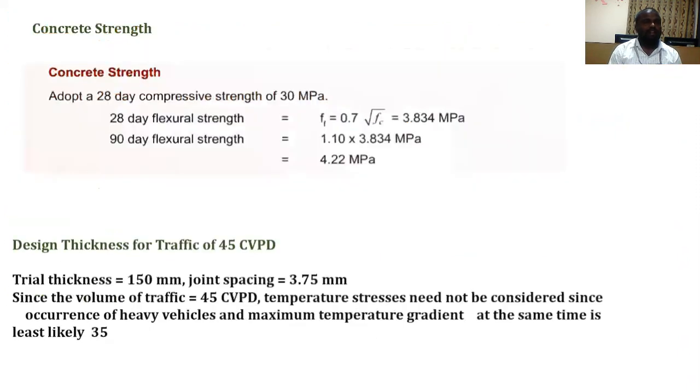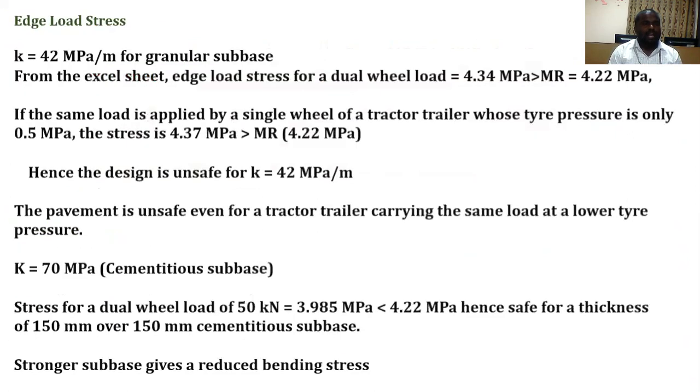the stresses. For the determination of the concrete strength, we have followed the equation for 28 day flexural strength, 90 days flexural strength. For the design of traffic for 48 CPA, at trial thickness, I can assume a 150 joint spacing 3.75, which is not satisfied for the K value. So this trial value is not satisfied. In the second case, I can take K equal to 70 MPa and the design load is 50 kilonewtons, which will satisfy the design criteria.